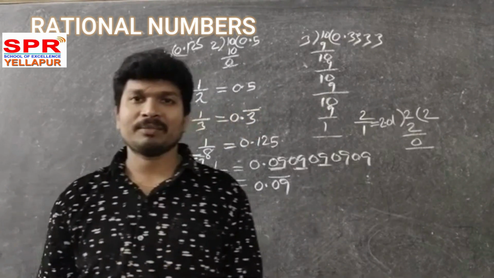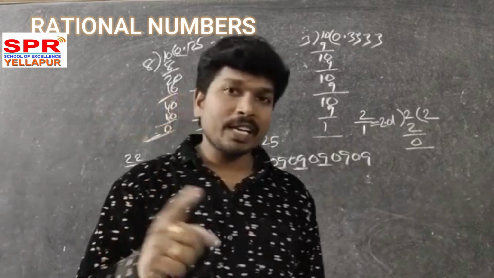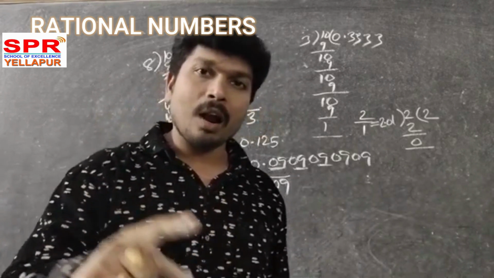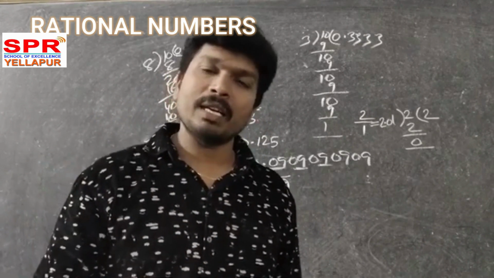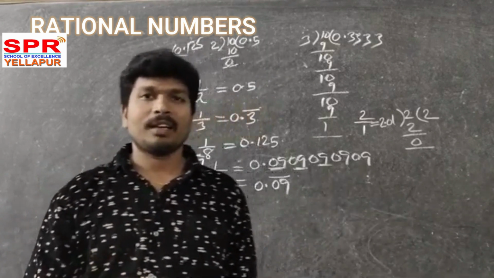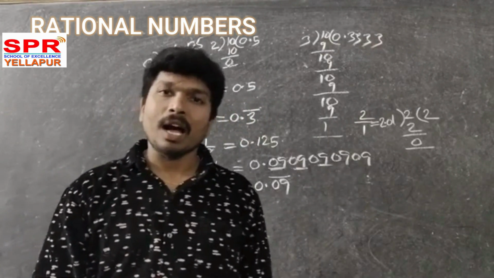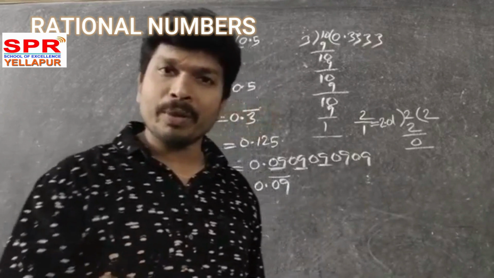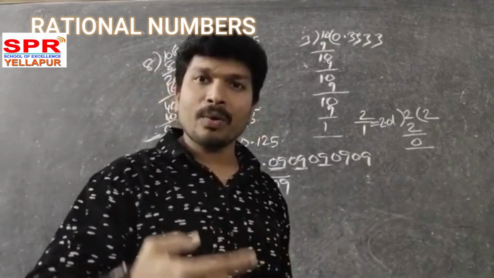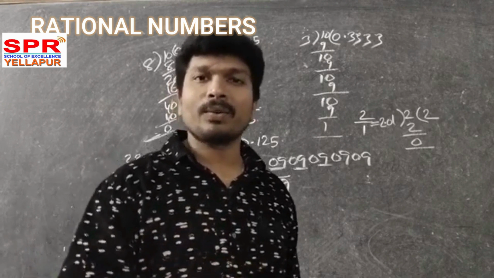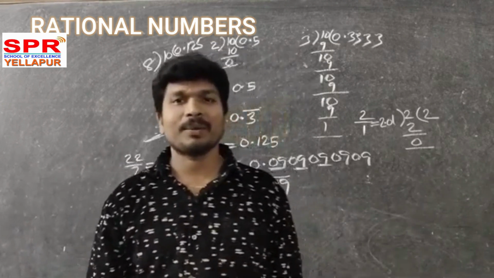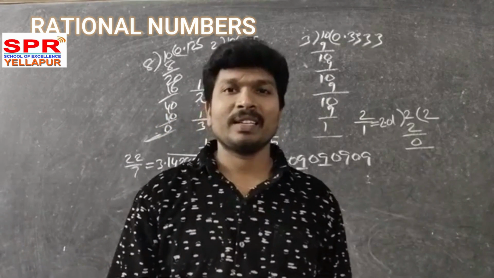How can you check it? If it is either a terminating decimal or a non-terminating recurring decimal, definitely that is a rational number. Otherwise, if it is in the form of p by q, where p, q are integers, q not equal to 0, then that is a rational number.